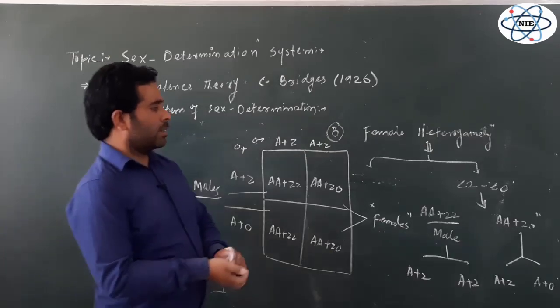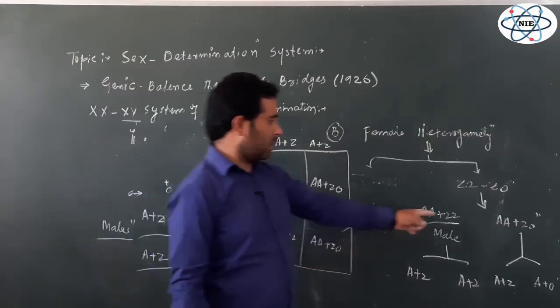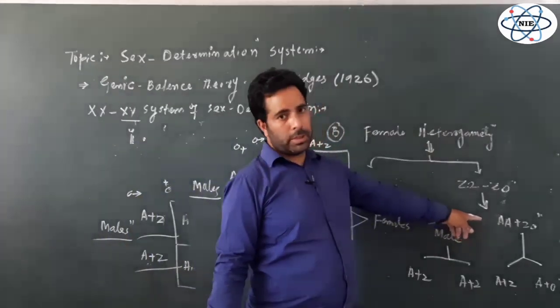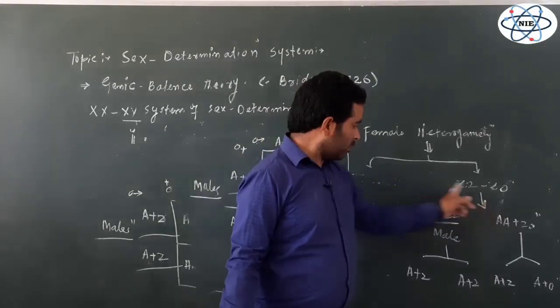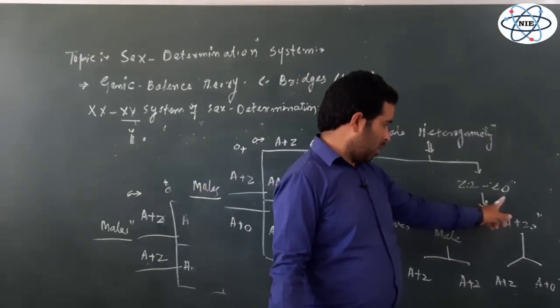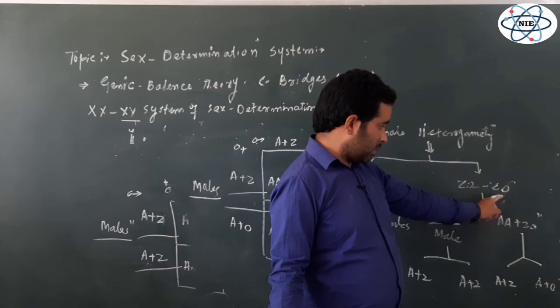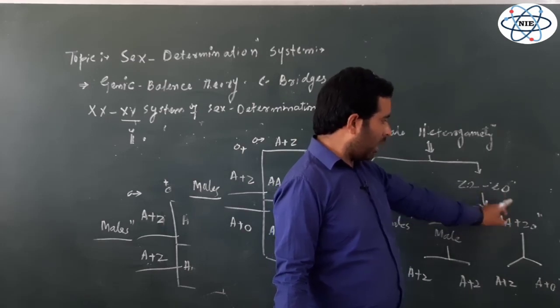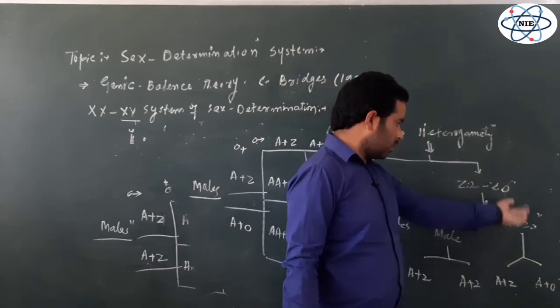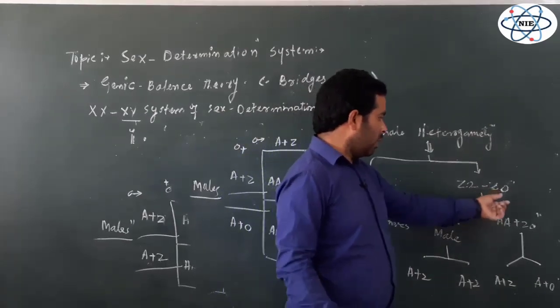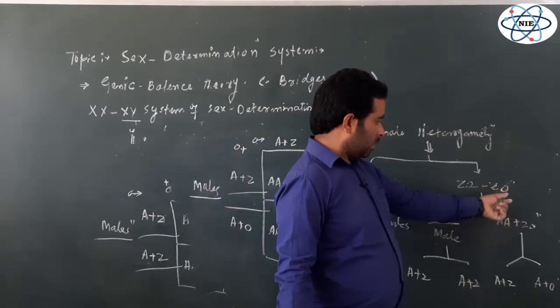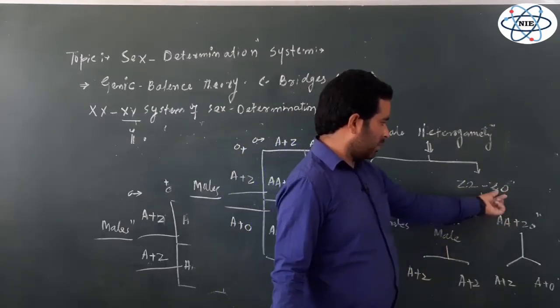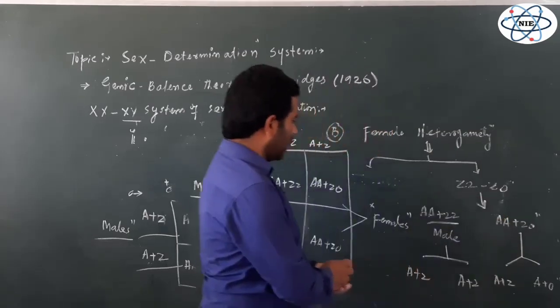So this is one more example where we see the females are capable of producing two different types of gametes. This is different from the first one because here in the female one sex chromosome is absent. Instead of having two sex chromosomes, there is only one sex chromosome, represented as Z0, right?